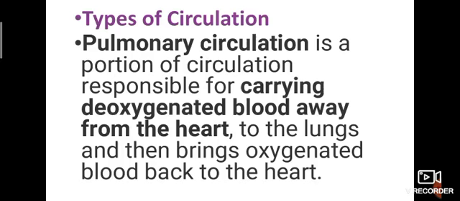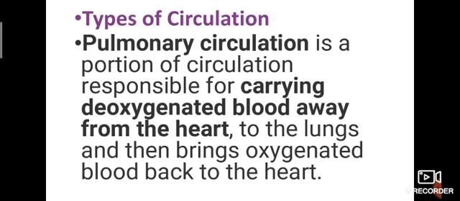So how is blood circulated in the heart? Types of circulation. Already we said pulmonary circulation and systemic circulation. What is pulmonary? Pulmonary is the portion of circulation responsible for carrying deoxygenated blood away from the heart to the lungs and bringing oxygenated blood back to the heart.